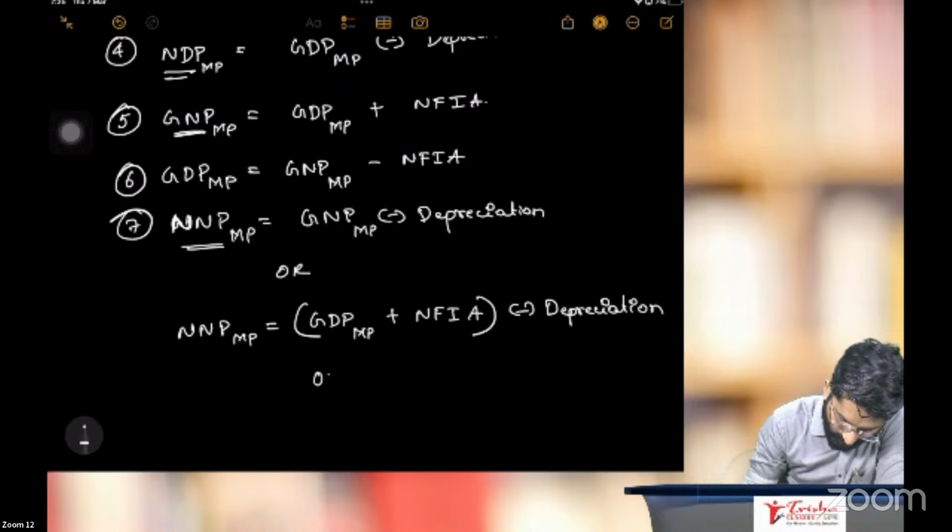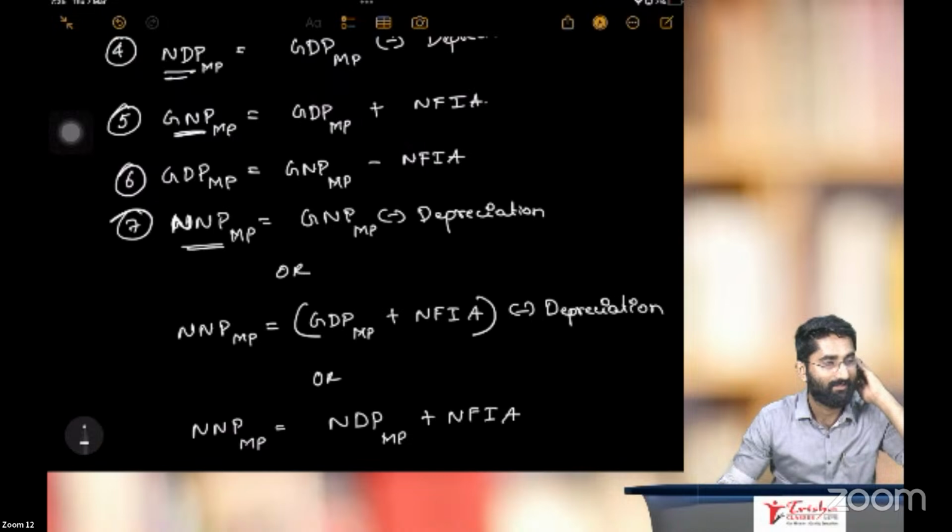Or, net national product at market price is equal to net domestic product at market price plus net factor income from abroad.